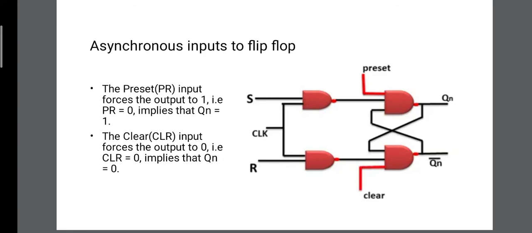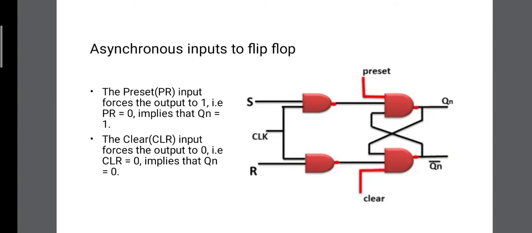Hence, they are asynchronous inputs because they are unaffected by the value of the other inputs and the clock value. So preset and clear both work in active low state, that is, they determine the output only when they have value equal to 0. In the next slide, let's look at the truth table in case of asynchronous input.